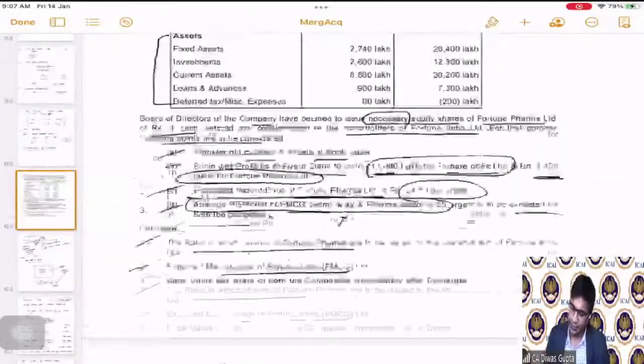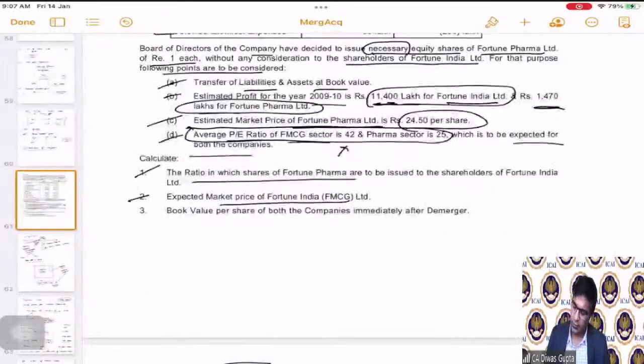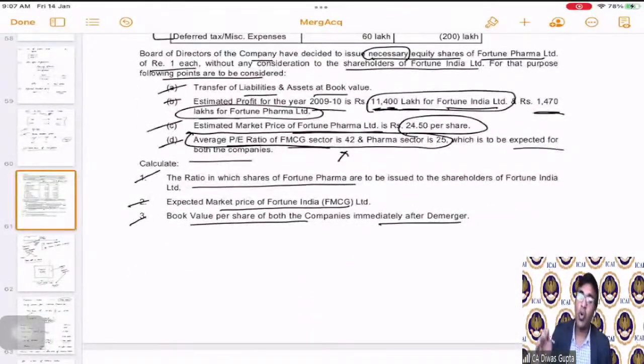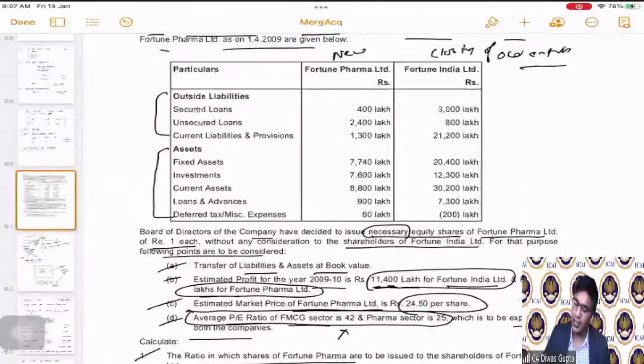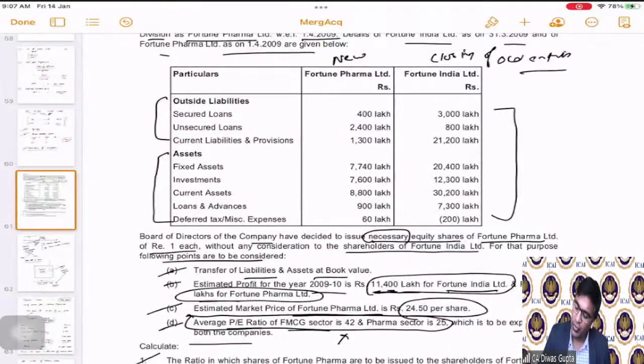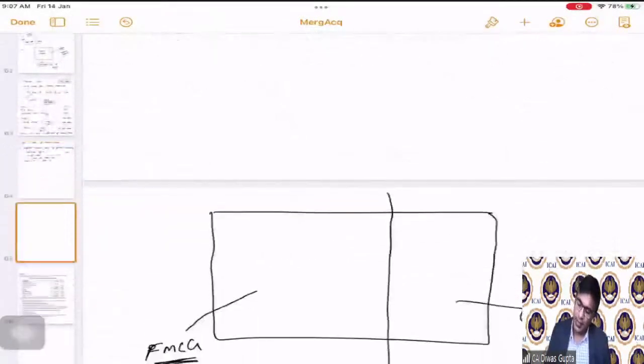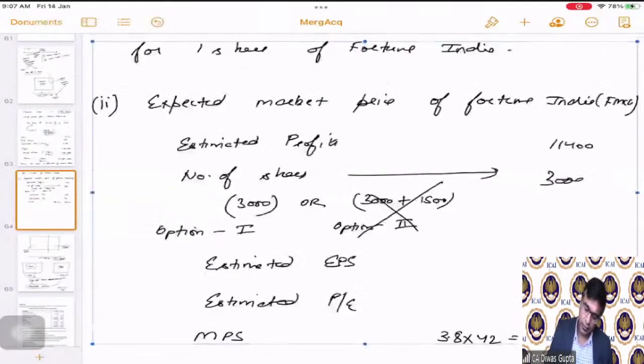Now the next part, expected market price. Now the book value per share of both the companies immediately after the demerger. Now students, here is the catch. They are asking what is the book value of both the different companies. Here we are given the total book value before demerger and the book value of the new company formed. We are not given the book value of the company that is remaining after demerger. So that we will have to calculate. See how we are going to calculate that now.